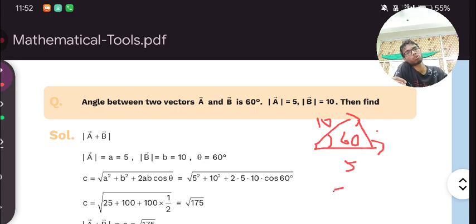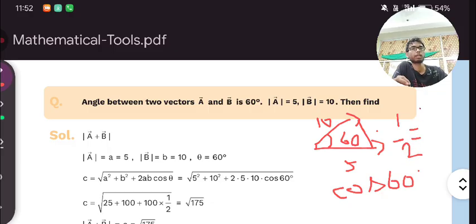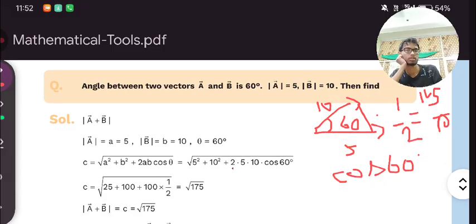We know that cos 60 would give us just 1 upon 2. Clear? And this is equal to 5 upon 10. What is happening over here? 10 will go here, and 5 to the 10. 1 is coming. C as 1.